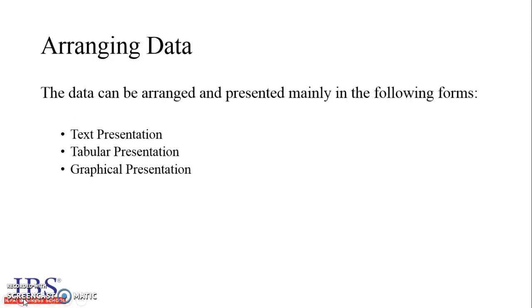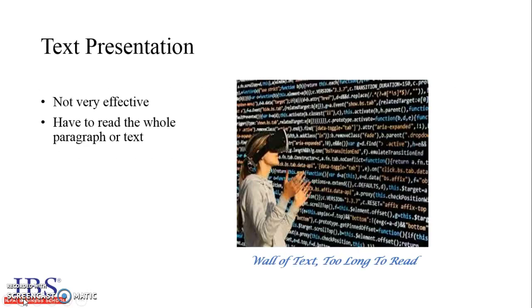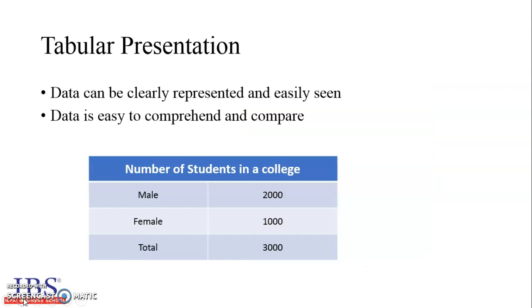Arranging data. The data can be arranged and presented mainly in the following forms: text presentation, tabular presentation, and graphical presentation. Text presentation. It's not a very effective mode of presentation. One has to read the entire paragraph or text in order to comprehend or analyze. Tabular presentation. Data can be clearly represented and easily seen once they are in tables. Data is easy to comprehend and compare when presented in tables.